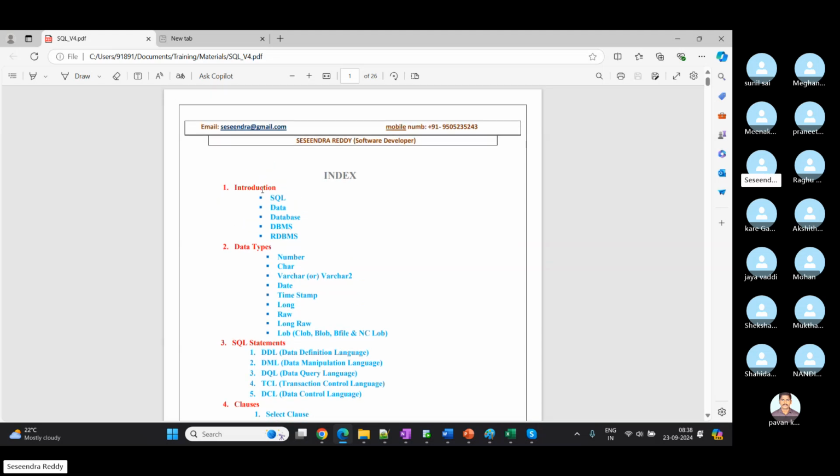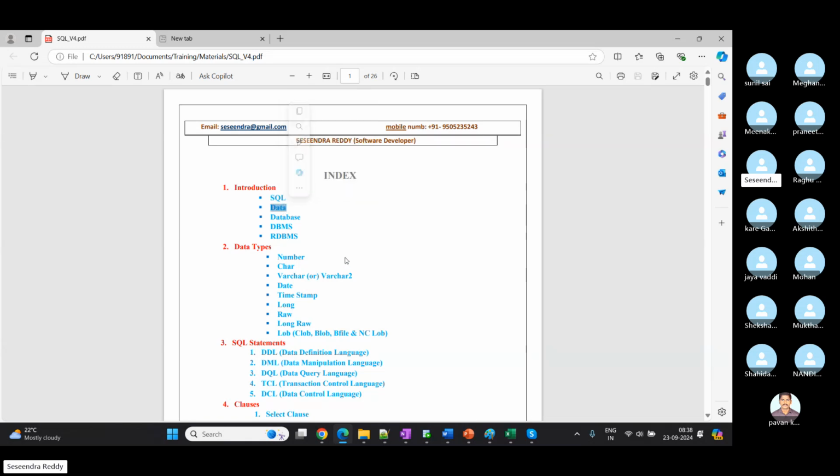Before that, again we will see the introduction part. Already we know SQL is a structured query language, used to communicate with the database. The transaction can be anything with the database: to store the data, to retrieve the data, or to validate the data, anything, right? We are going to communicate with the database by using SQL, structured query language.